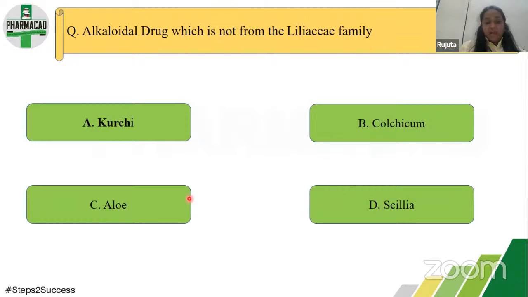So the answer for this is kurchi, which has the biological source Holarrhena antidysenterica. Kurchi does not belong to the family Liliaceae. Again, for this type of question it is important that you know the biological source, then it becomes easy to answer. It is a very straightforward question.